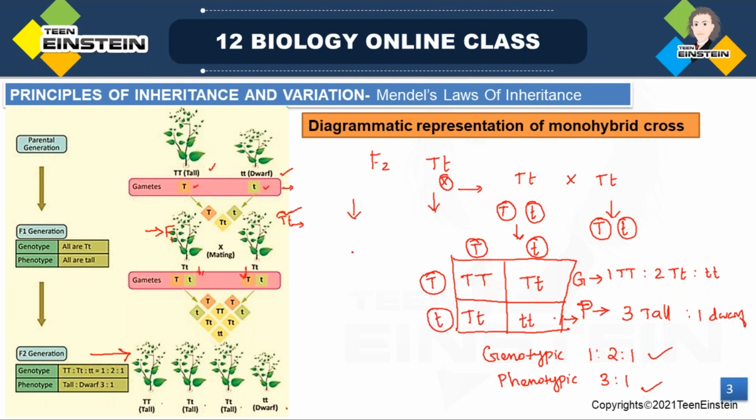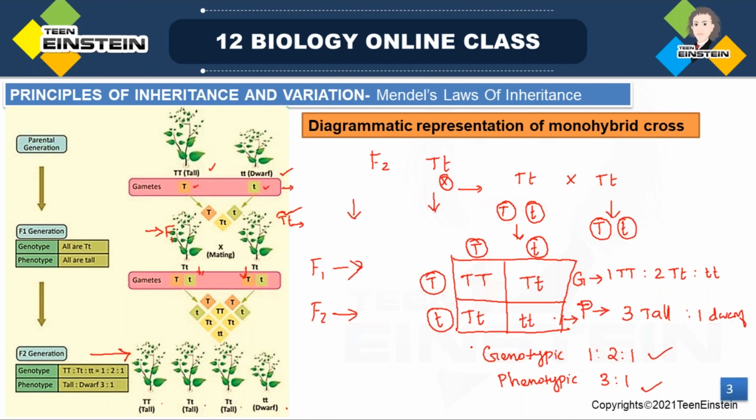With the help of a Punnett square, we can express a monohybrid cross. What is the F1 genotype? You need to learn the F1 genotype, and you should not have any confusion about it. Then what about F2? All these combinations you need to learn, and the genotypic ratio and the phenotypic ratio, you should be clear about this.